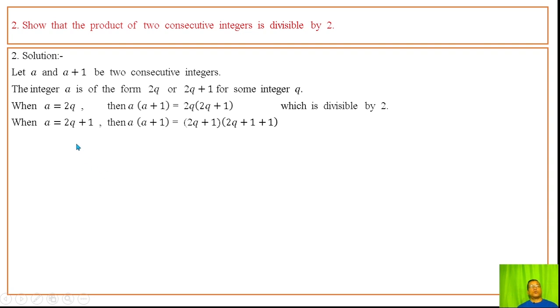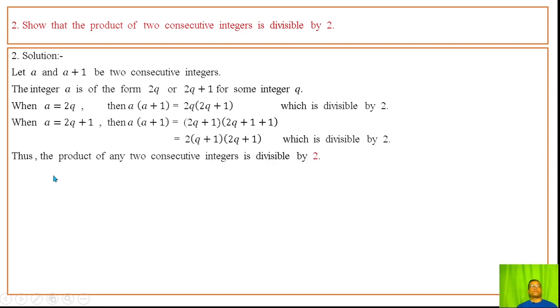When a is twice q plus 1, then the product of a and a plus 1, a being twice q plus 1, becomes 2 into q plus 1 into twice q plus 1, which is 2 into another integer. So the product is divisible by 2. In both forms the product is divisible by 2, so we conclude the result.